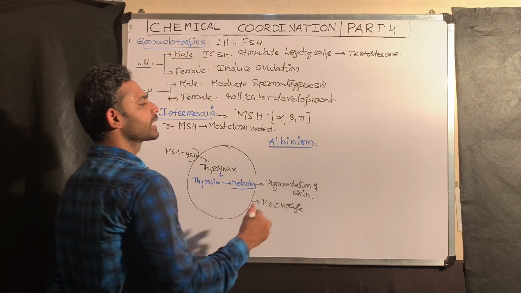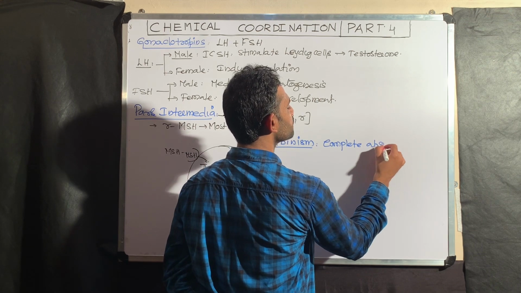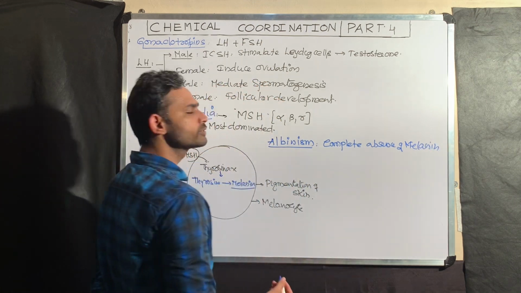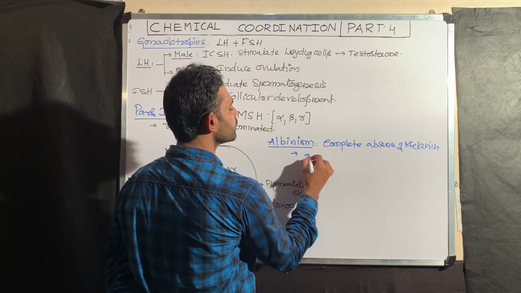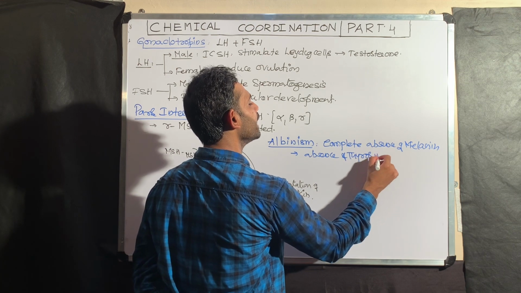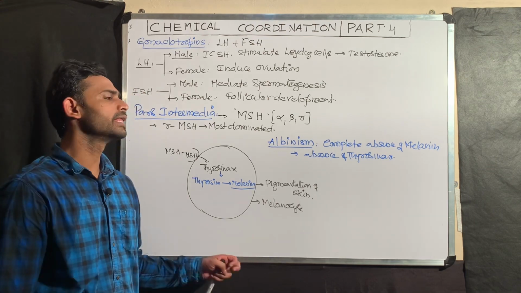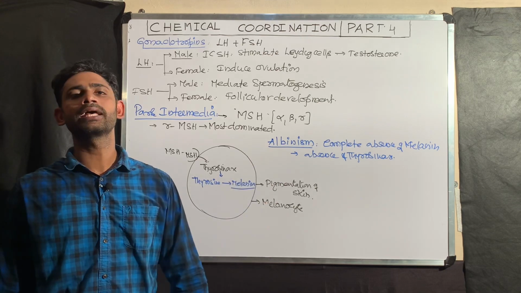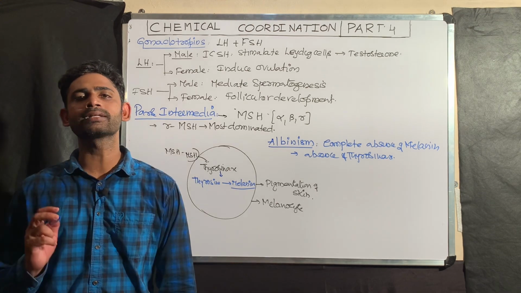Albinism means complete absence of the pigment melanin. In albinism, there is an absence of which enzyme? That is tyrosinase. Because of the absence of the tyrosinase enzyme, there is a complete absence of melanin. That leads to the condition called albinism. This is about the hormone released by the pars intermedia.